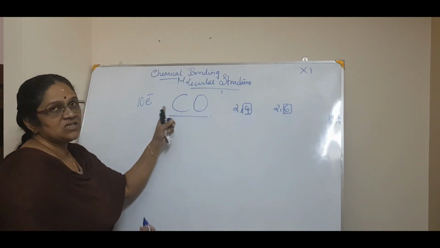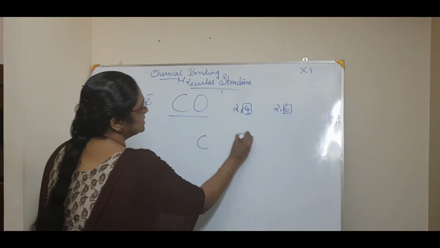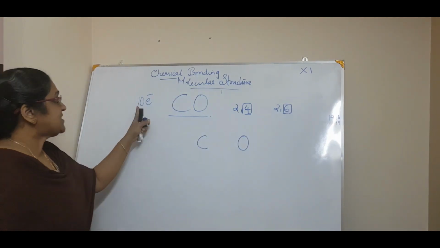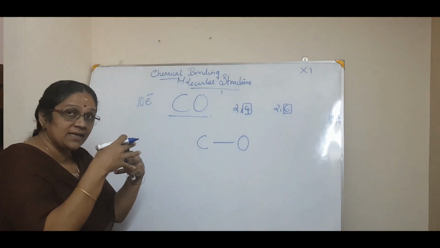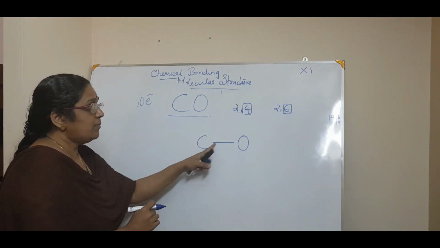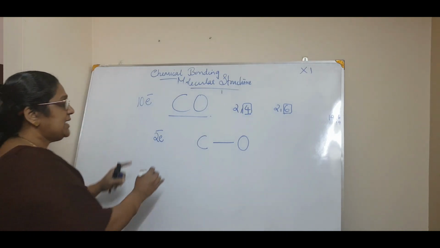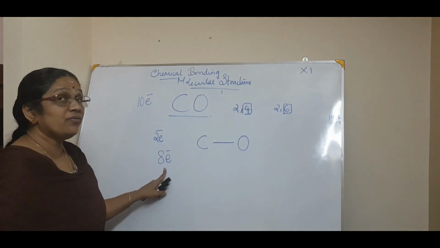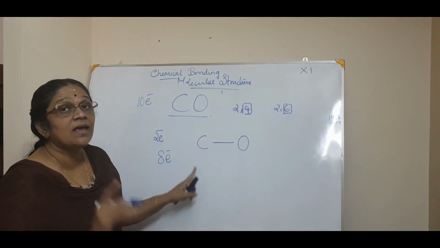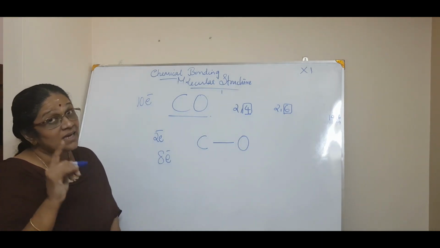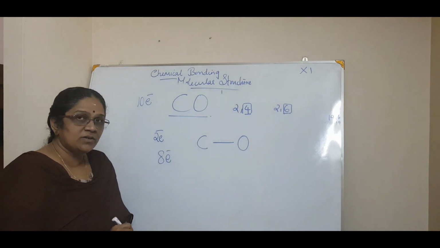Now, since there is only carbon and oxygen, however I put them, it is okay, isn't it? Carbon and oxygen. Now the question comes, definitely there should be one bond between them in order to make that possible. So one bond means 2 electrons are gone. Now what is remaining? 8 electrons. Out of 8 electrons, each should get 8 electrons, an octet. So definitely there must be a multiple bond.